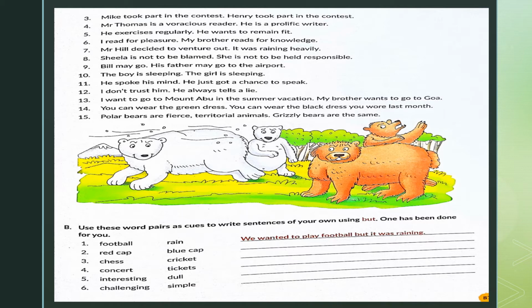Similarly, red cap, blue cap is given as a second pair of words. You have to use the conjunction but and use them together in a sentence. We can say, I wanted a red cap, but my father got me a blue one. Chess and cricket. You have to use but and join them in a sentence together. So let's say, I am poor at chess, but good at playing cricket. You can use them in your own sentences as well as you are going to do for the rest of them.